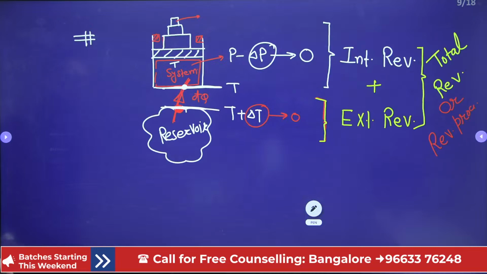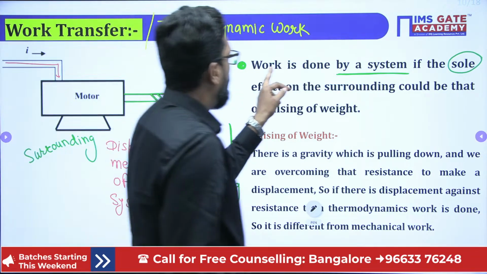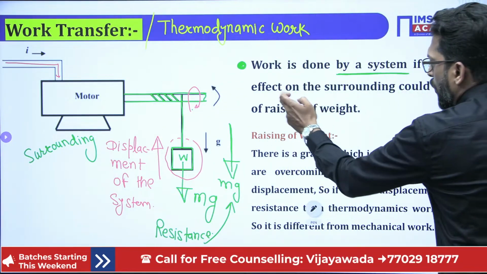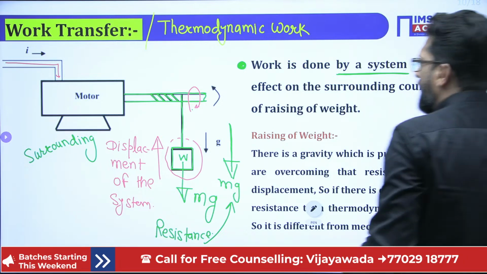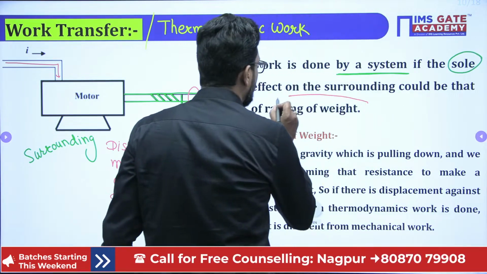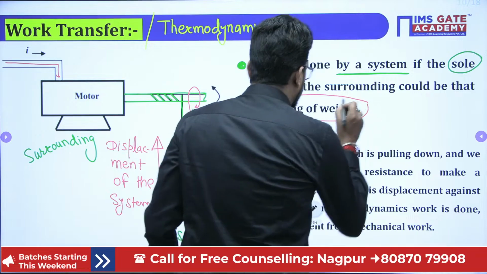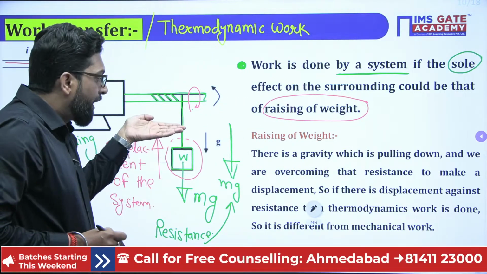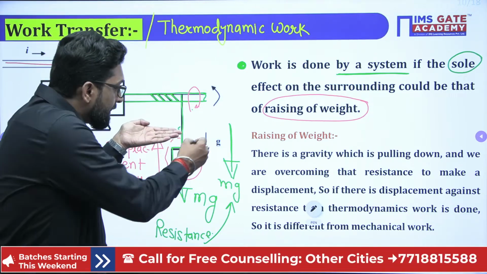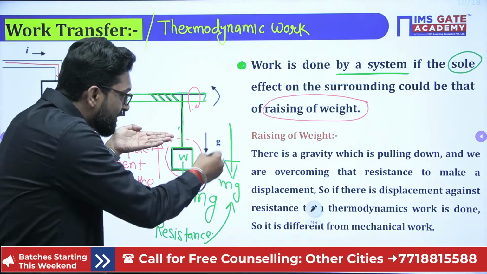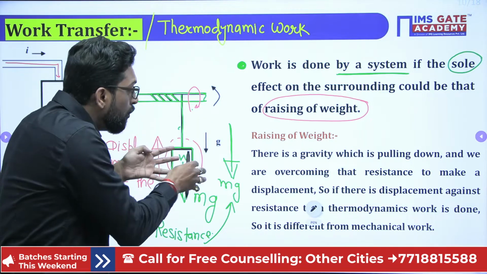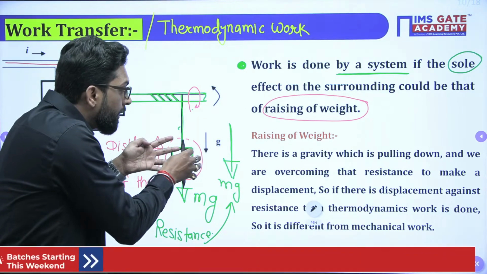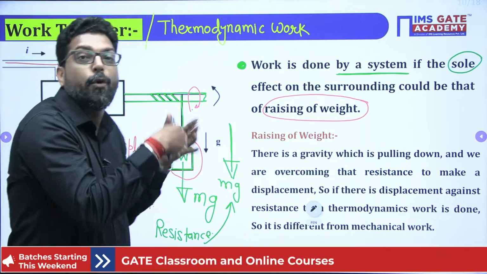So work is done by the system if the sole effect on the surroundings could be the raising of a weight. That means, why are you raising? Because when you raise a weight, you gain potential.